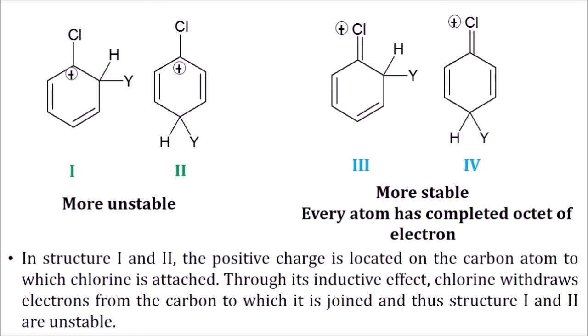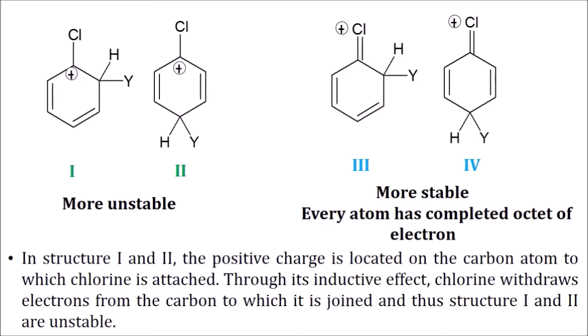Here the positive charge is located on the carbon atom to which chlorine is attached. So through the inductive effect, chlorine withdraws electrons from the carbon to which it is joined, and thus structures number 1 and 2 are highly unstable.